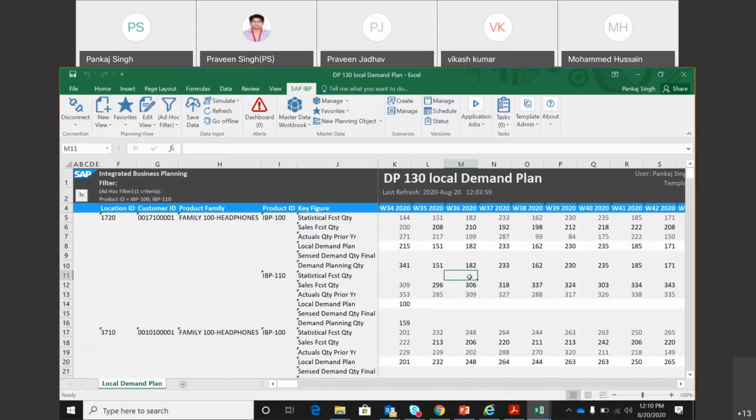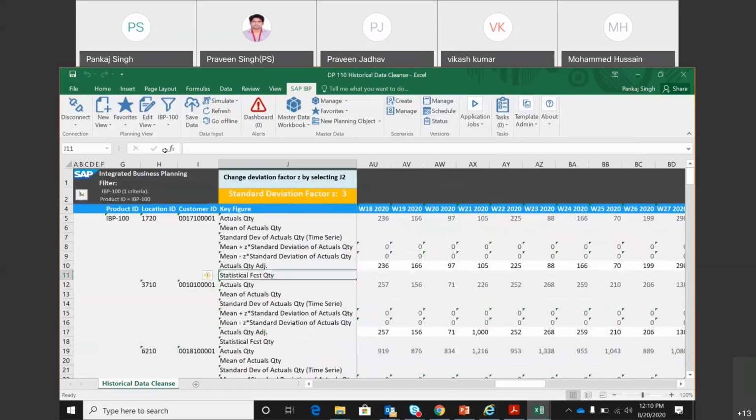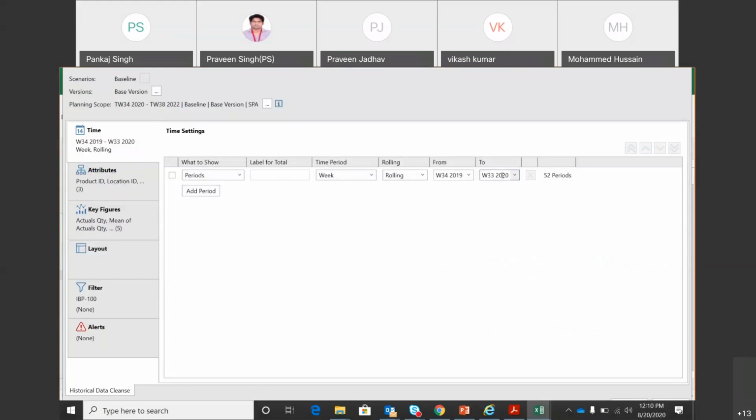There was another question. Pankaj, in the sales history, I think the horizon is up to 33 weeks only. That's why we are not seeing stats. Very good catch. You're right. So this is only till past. So that's why that key figure was not having any value. So current week is 34/20.